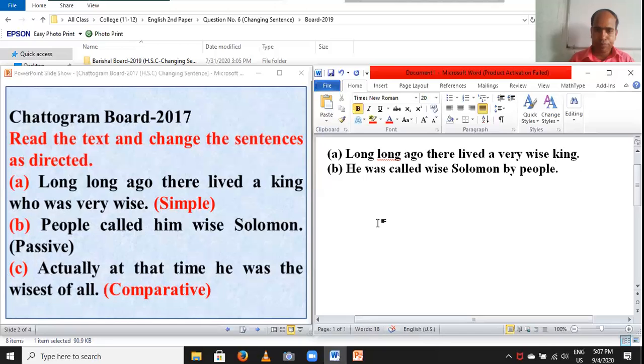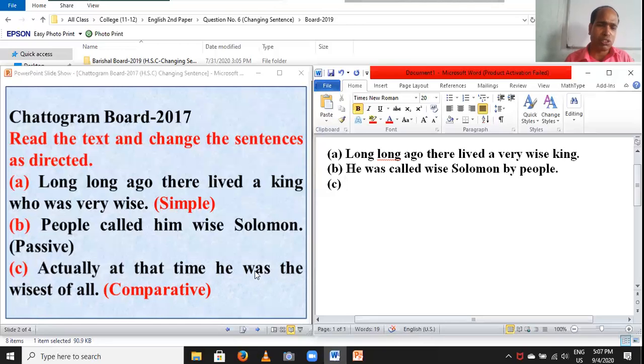Question C. Actually, at that time, he was wisest of all. Comparative. Students, you have to change into comparative. But question: is this sentence positive or superlative? You have to identify whether this sentence is positive or superlative. Exactly, this sentence is superlative.